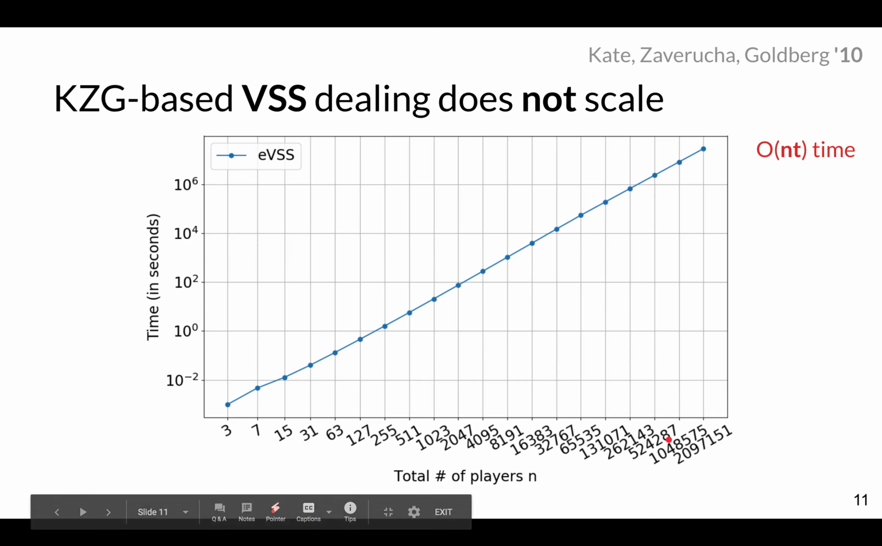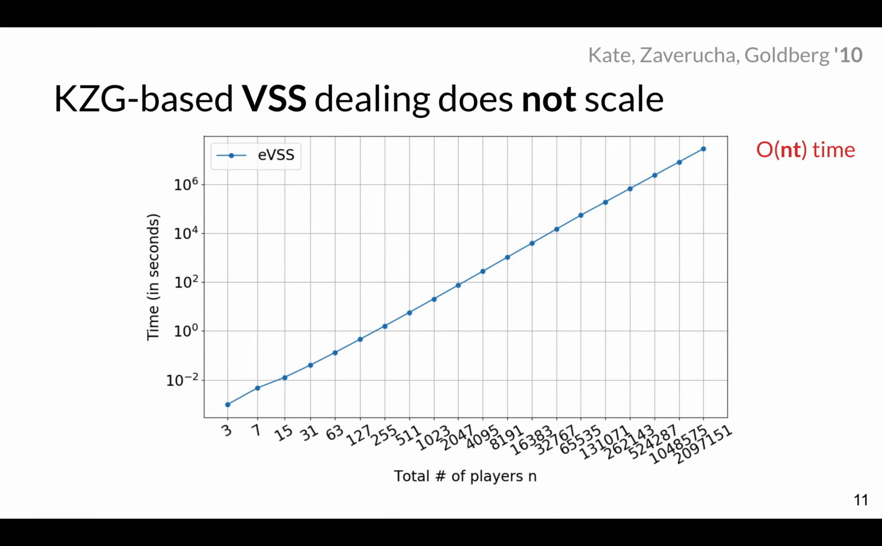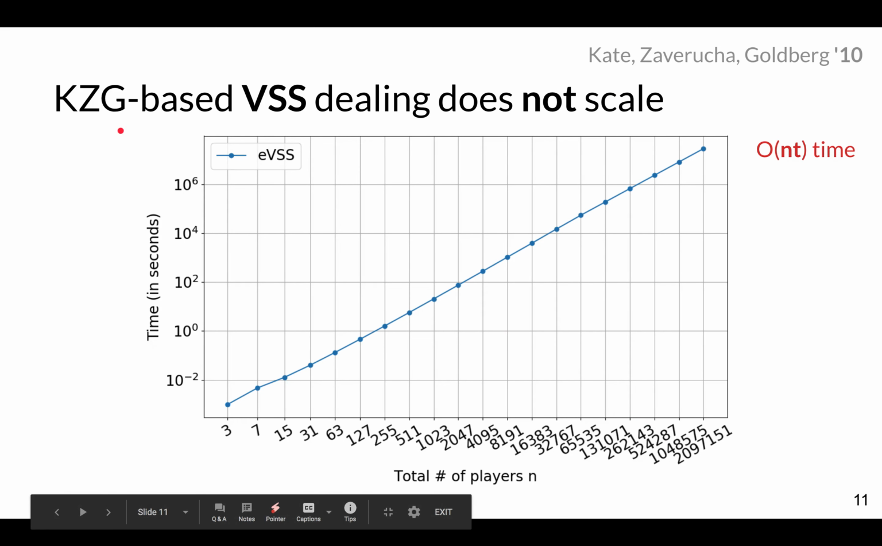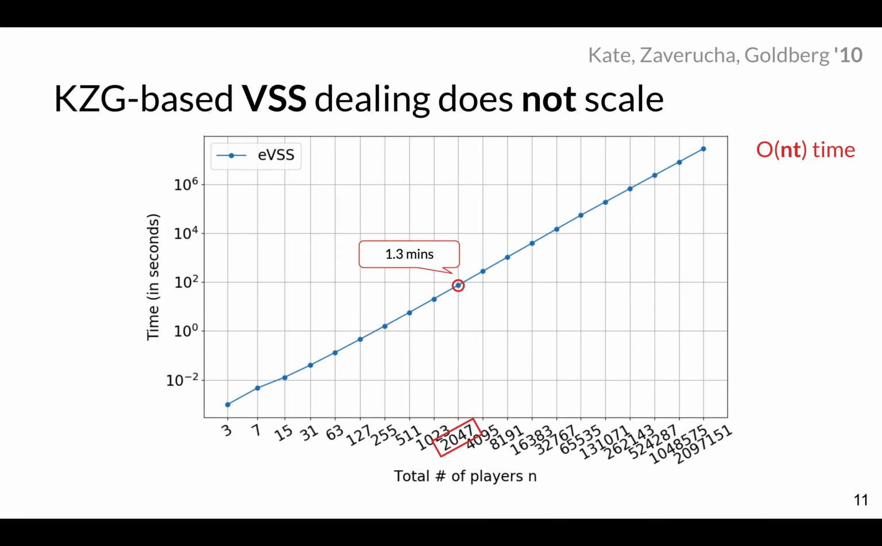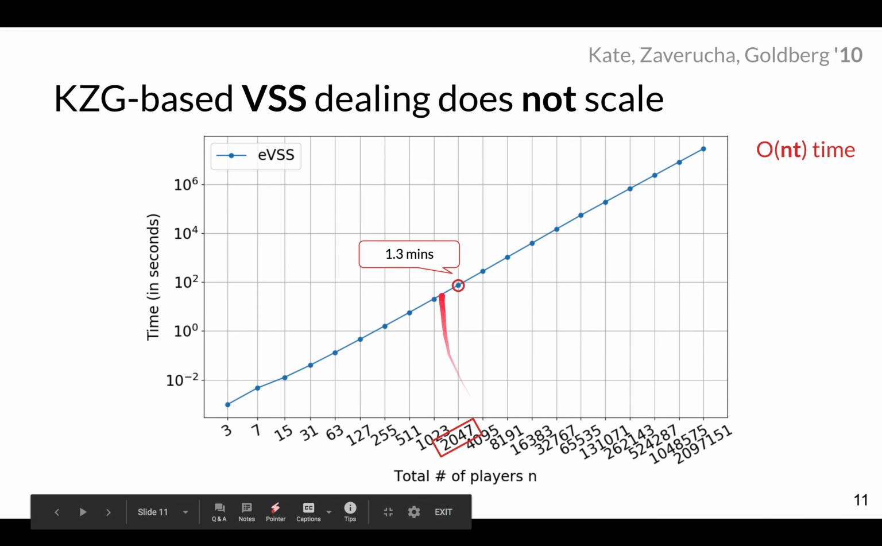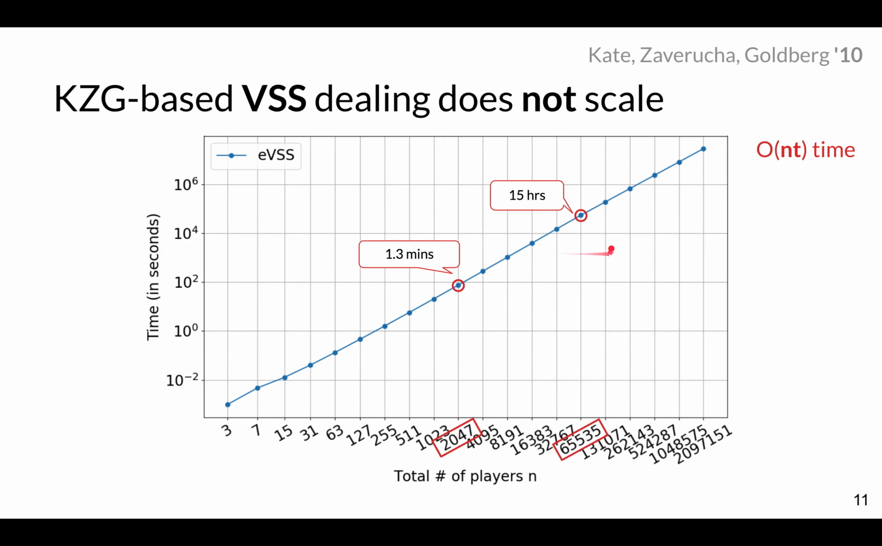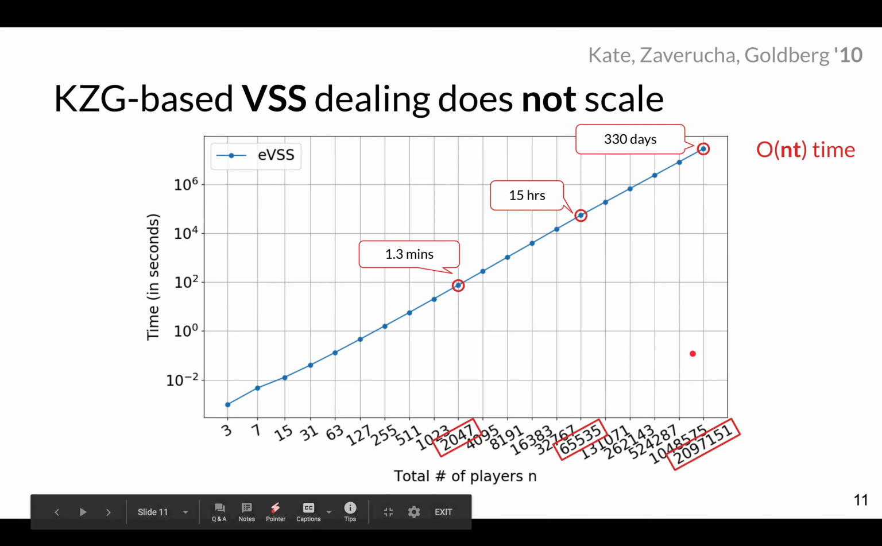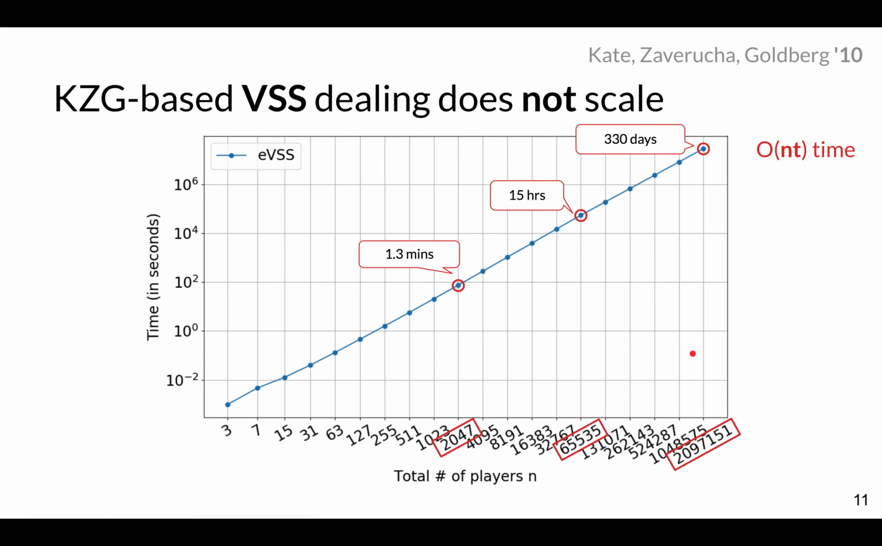Because let me show you how this affects VSS dealing. So suppose you implemented VSS using KZG. On the y-axis, you would have the dealing time. On the x-axis, you have the number of players n, and the threshold t would be set to n over 2. And the dealing time scales quadratically with the number of players. So for example, at small thresholds, you get reasonable performance. As the threshold increases, the performance decreases very fast. And if you're talking about really large thresholds, then the performance is outside the realm of practicality.